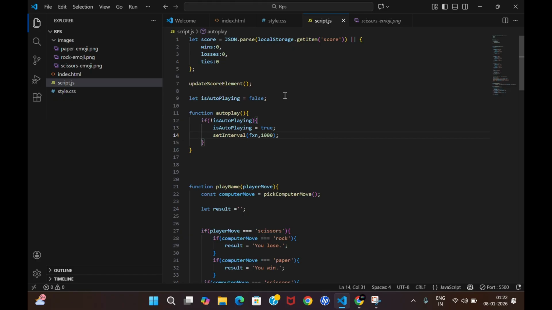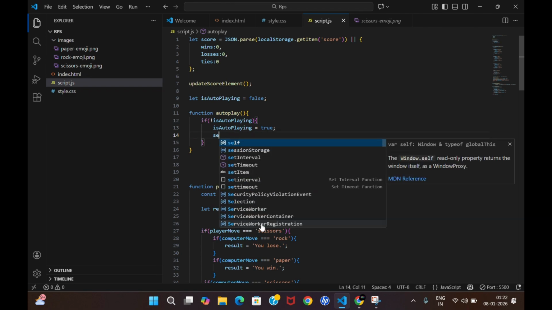So after autoplaying, we have to run our play game function every second, right? For that you also want some player move, am I right?